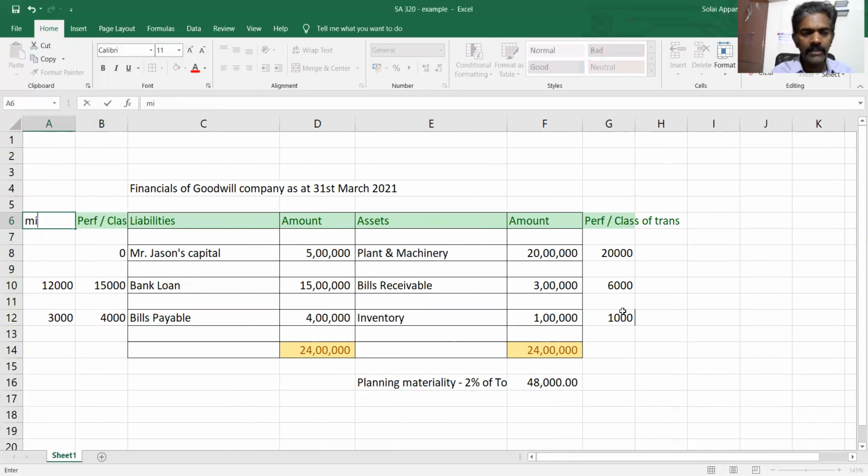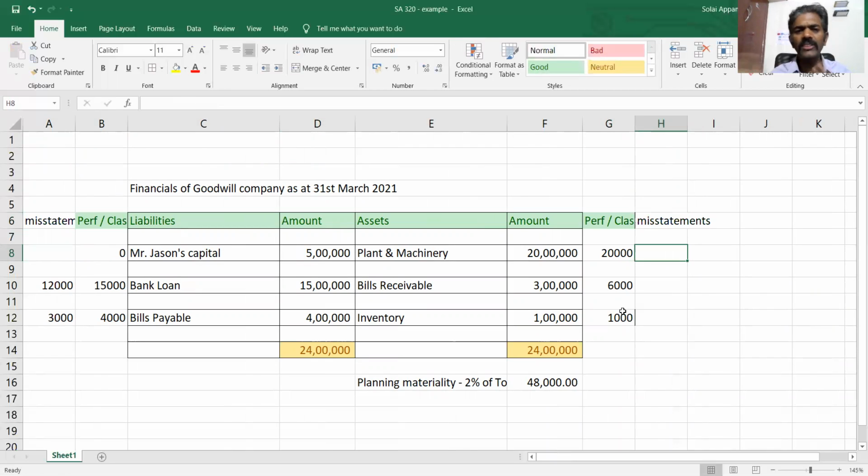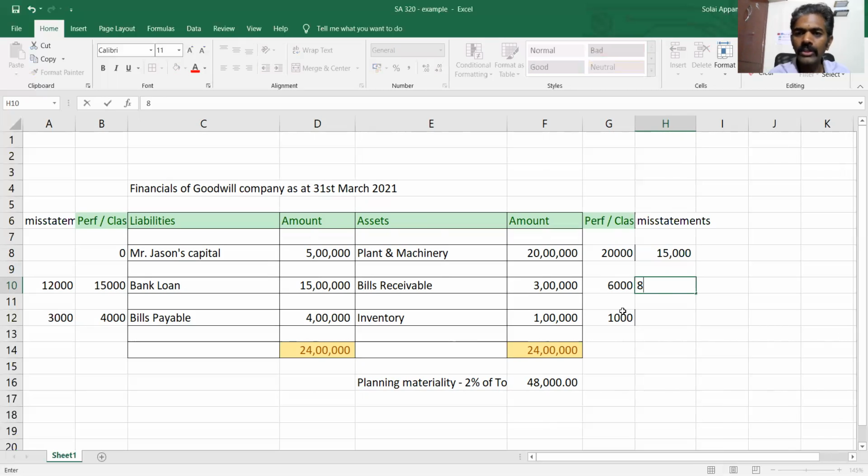But actual misstatements is how much is what we are looking at here. Misstatements. So let's say in terms of plant and machinery, there are some errors which the auditor had found and the management could not correct that because of XYZ reason, right? So there are errors totaling up to 15,000. And in this case, bills receivable, there are errors up to 8,000.